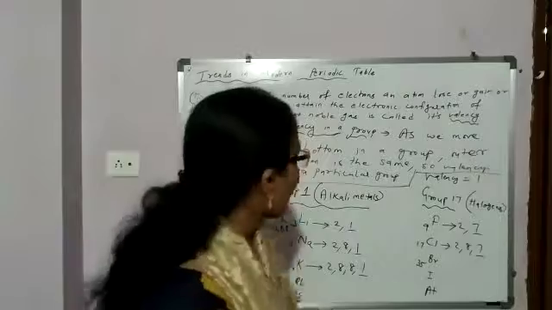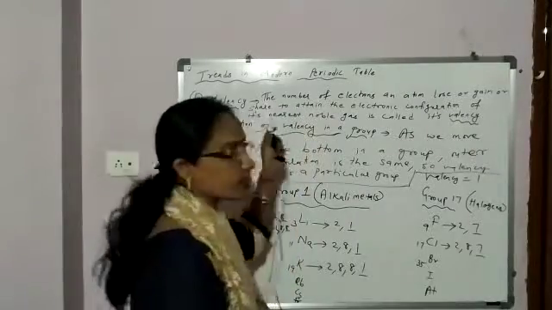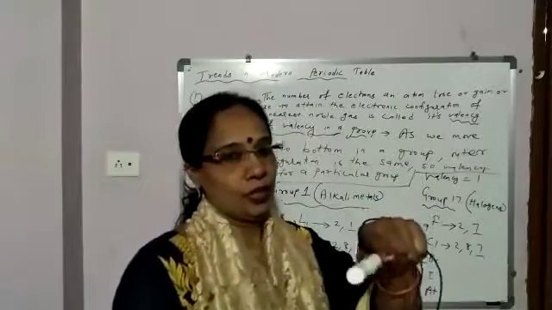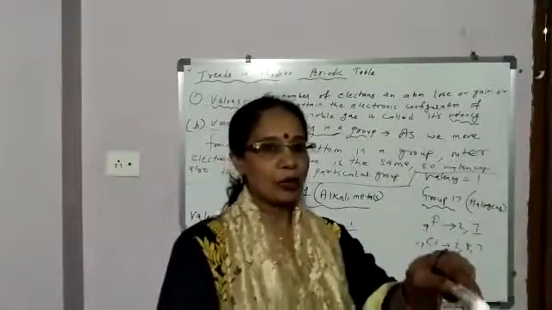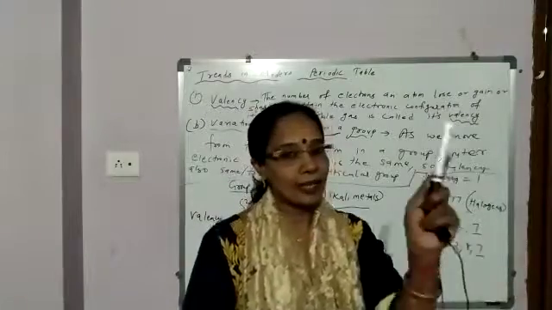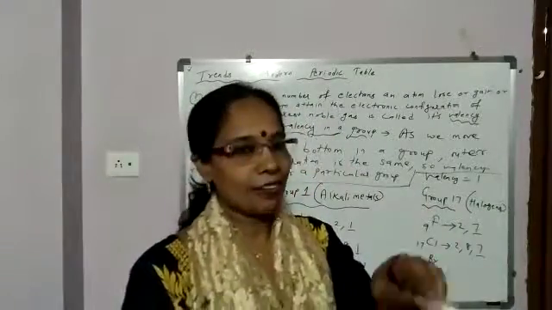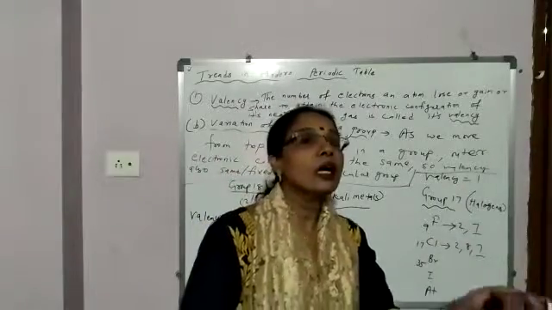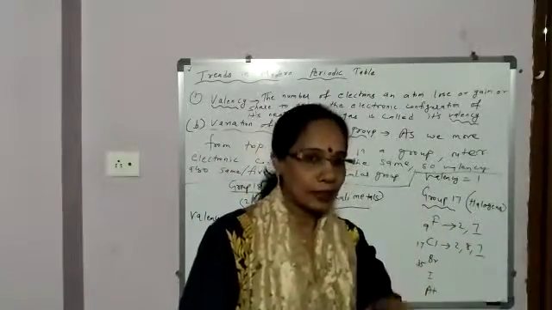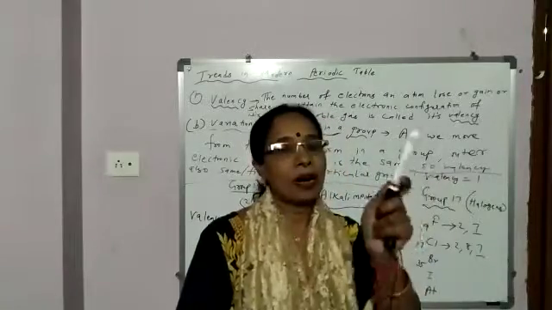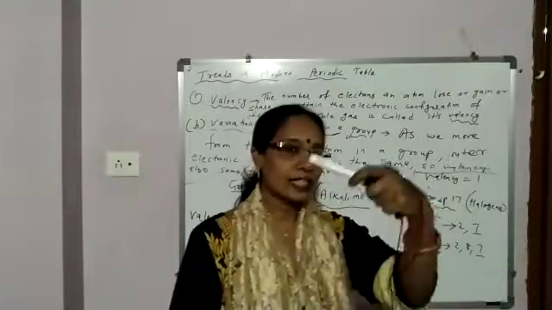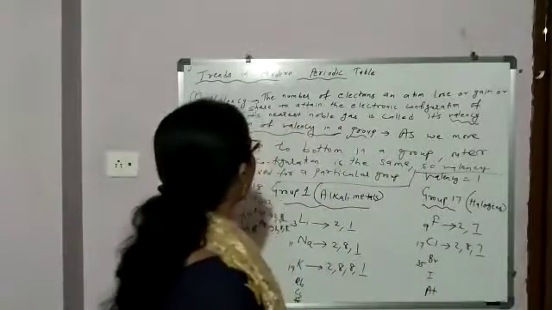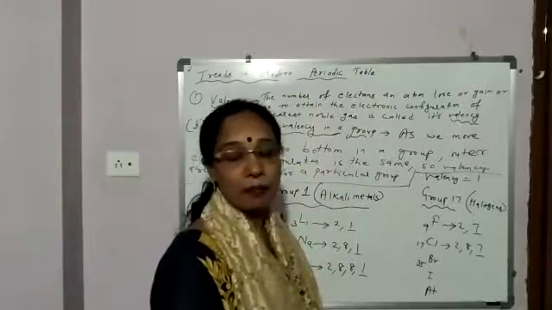Clear? So today, students, we discussed the variation of valency in a period as well as in a group. In the next class, we will discuss the second atomic property, that is atomic size or atomic radius, and its variation in a period as well as in a group. I was supposed to explain it today, but I will discuss it with you in the next class. These trends in the modern periodic table are very important.